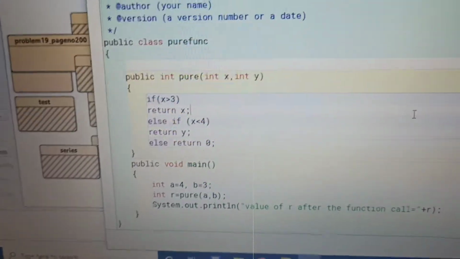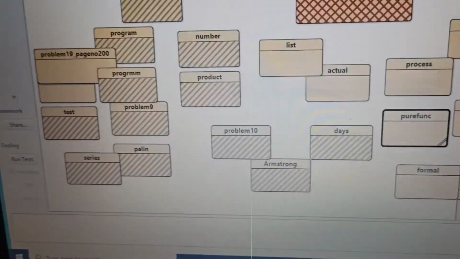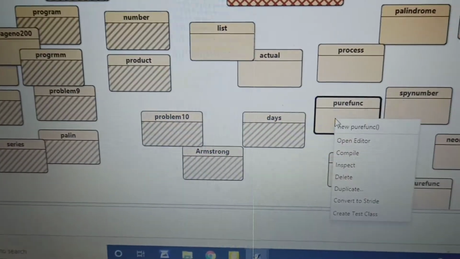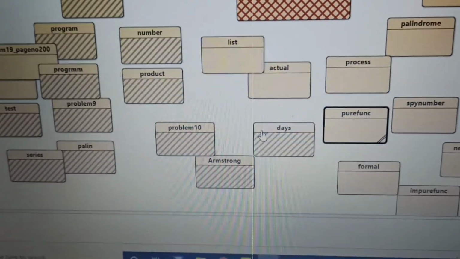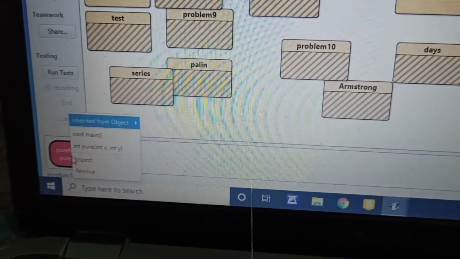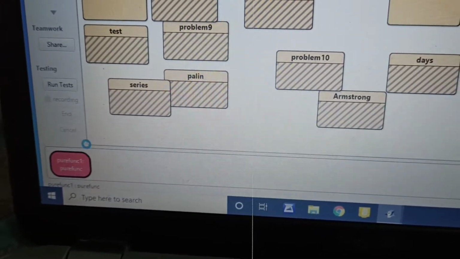Next we'll see how it is executing. I will execute this program using the void main method. Now it asks for the value of a after the function call, 4.